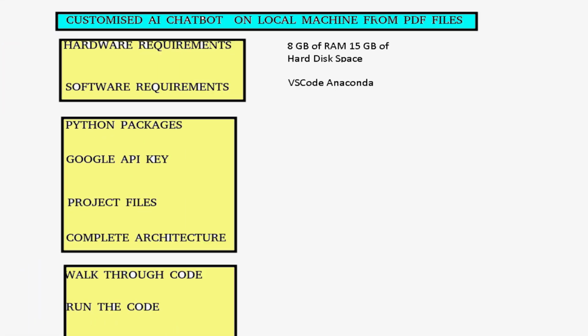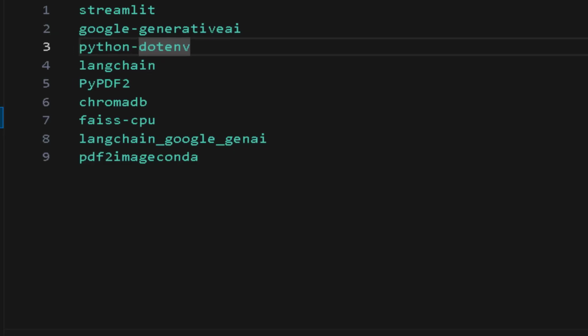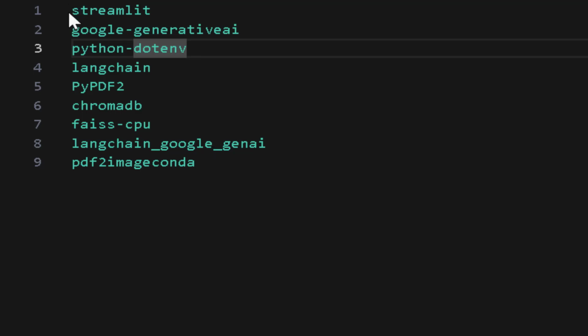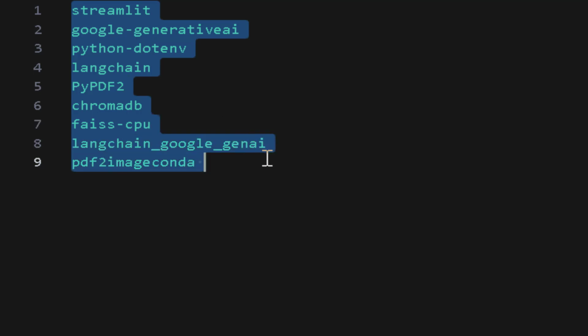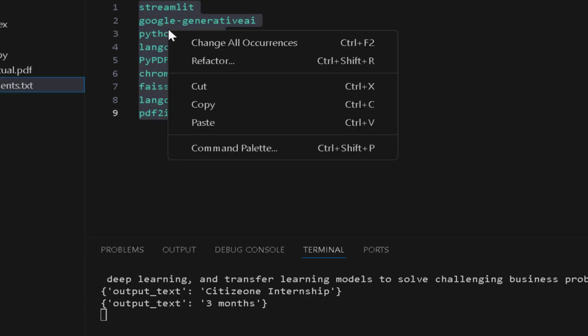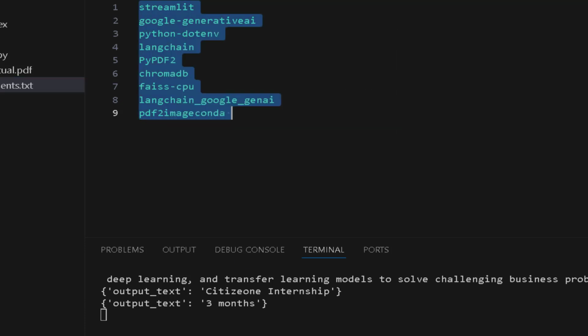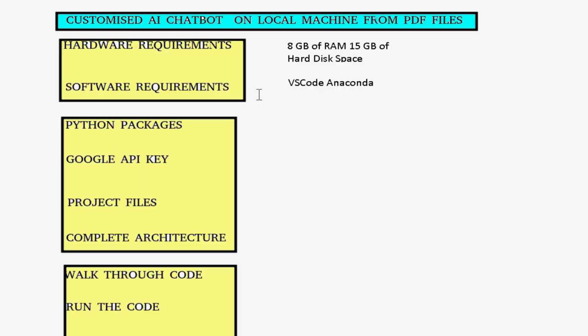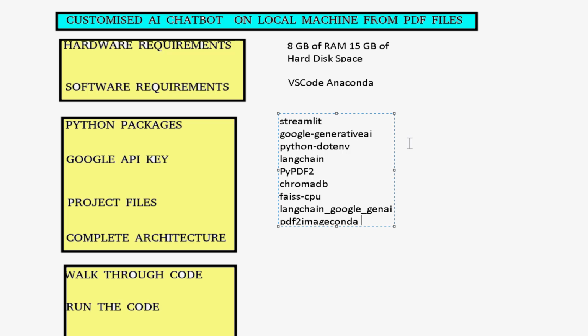Right. In the Python packages, we have Streamlit, Google Generative AI, Langchain, PyPDF2, ChromaDB, FAISS CPU, langchain_google_genai, pdf2image, Conda. So I'll copy this one and I will write it here. So this one is my Python package. So this is done. Now next is the Google API key.